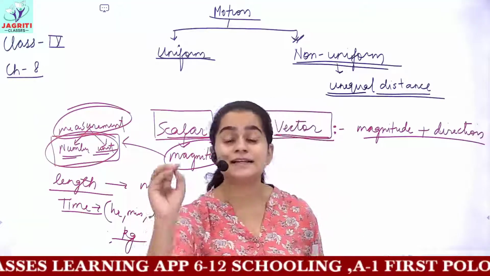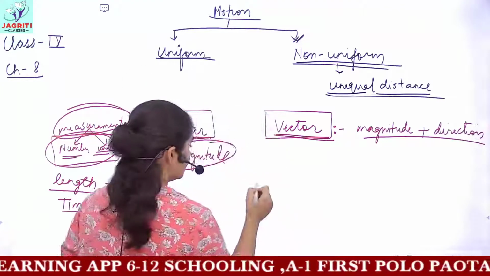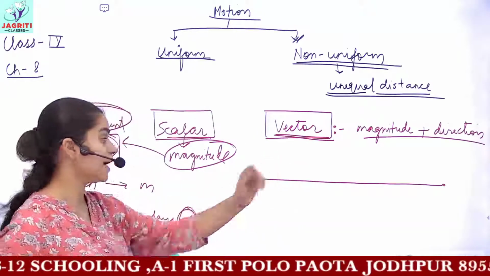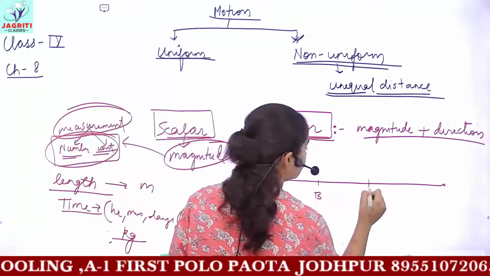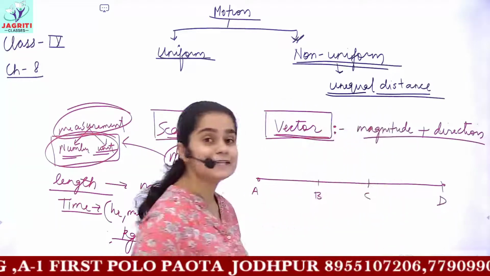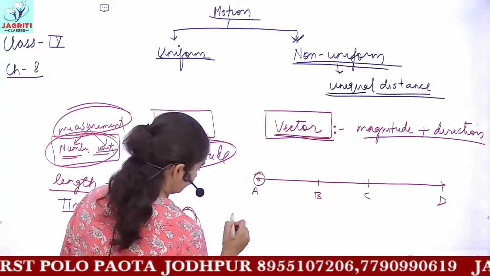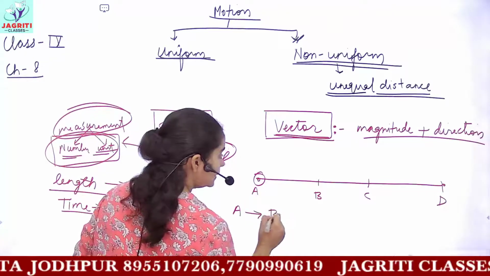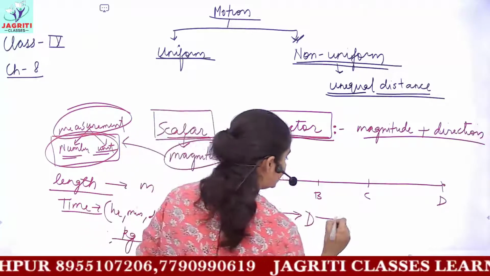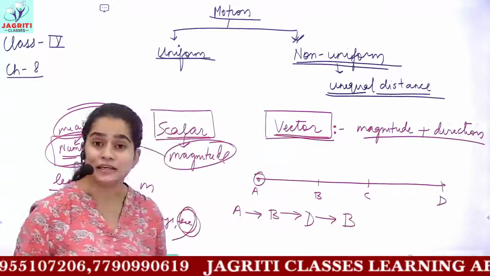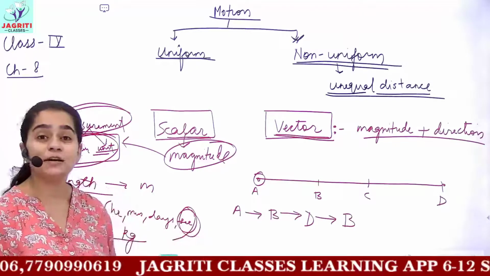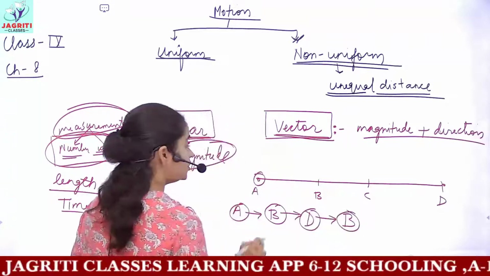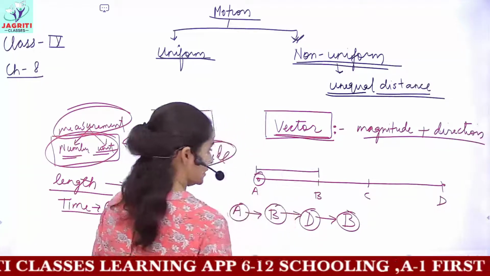That is, when an object is starting from any given position. Let's take another example. This is the given path with which the object is traveling, and let's mark some different points on this path. I say the object starts from point A. Starting from point A, the object moves to B, then it moves directly to D, and then it comes back to B. So what would be the distance traveled? For finding the distance, you will add up all the path lengths. That is, you will first add the distance from A to B.